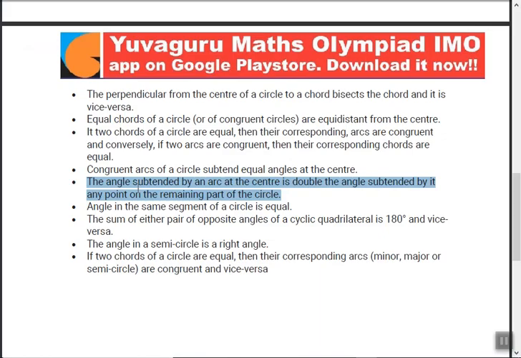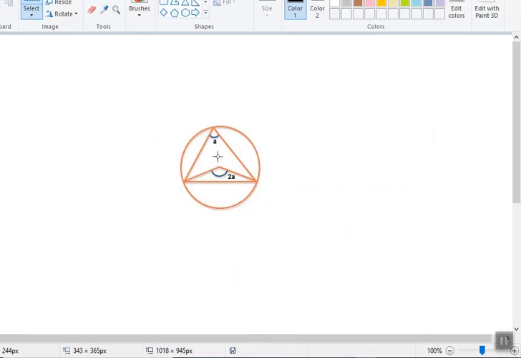Next, the angle subtended by an arc at the center is double the angle subtended by it at any point on the remaining part of the circle. What does it mean? See, this is the center of the circle. This is the arc. It subtends an angle of 2A at the center. So this angle will always be double of any angle which is subtended by the same arc on the remaining part of the circle.